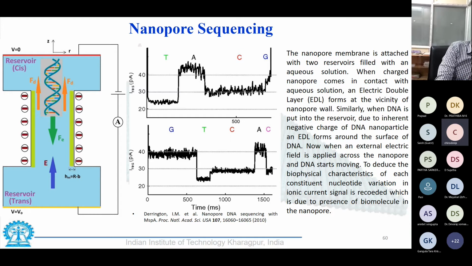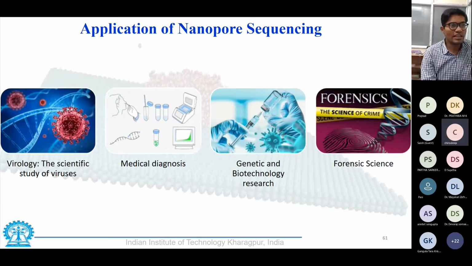So if I am able to control the speed of the DNA, I will be able to sequence it more effectively. So that is the basic fundamental of a DNA on chip technology.